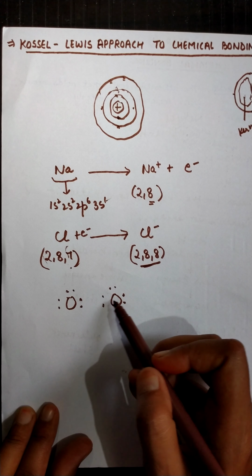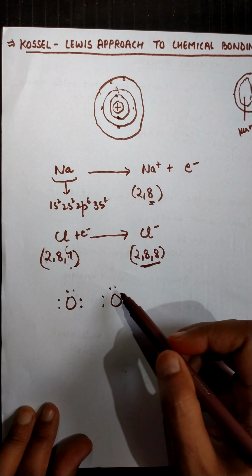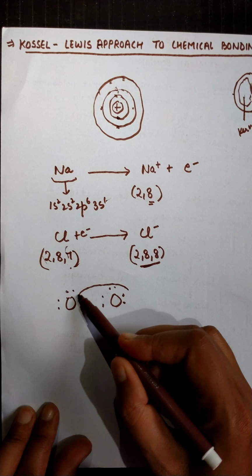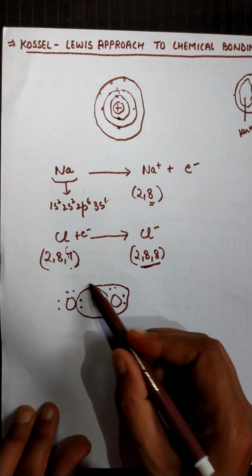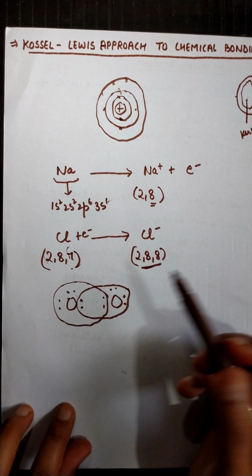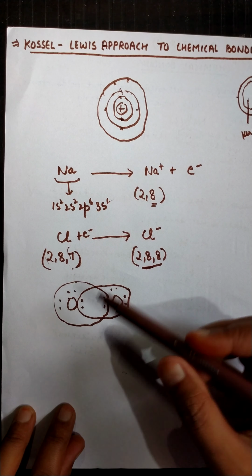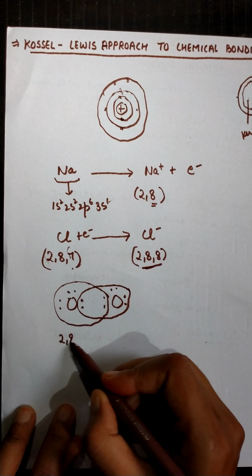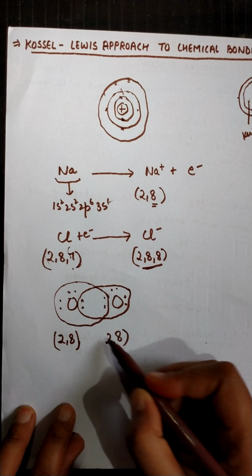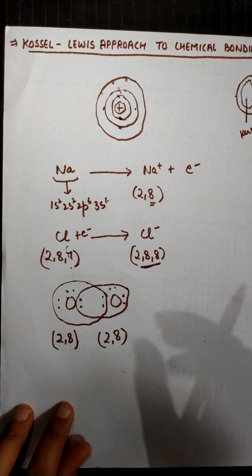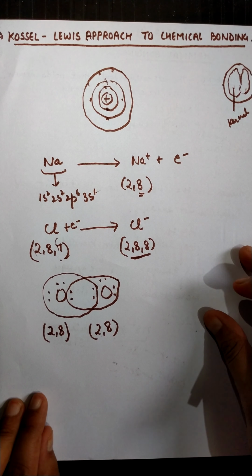Oxygen also wants 2 more electrons, so instead of gaining the electrons, there is another way by which it can get the electrons. This is the sharing of electrons. So either by sharing, by donating, or by gaining electrons, every atom tends to have overall 8 electrons in its outermost valence shell to become stable, to decrease its energy.